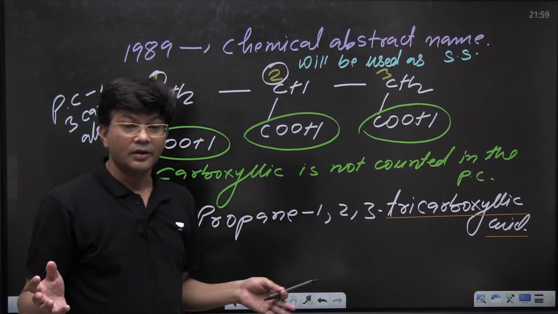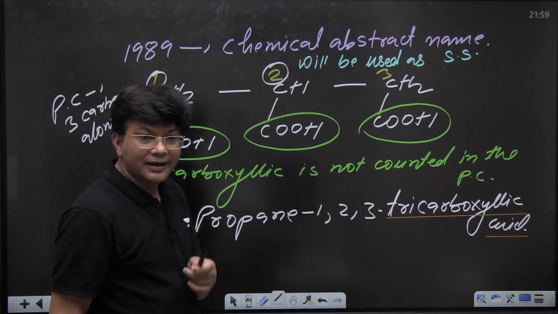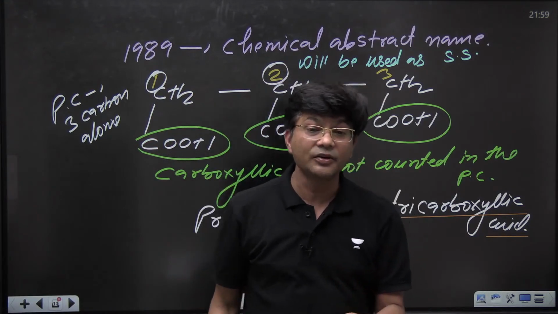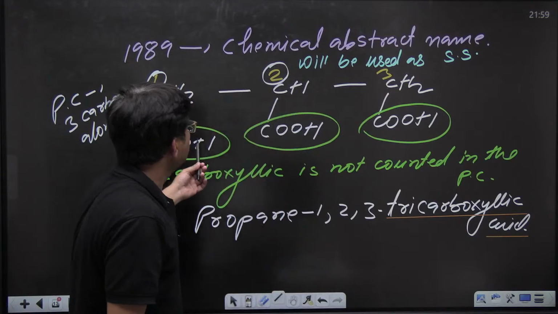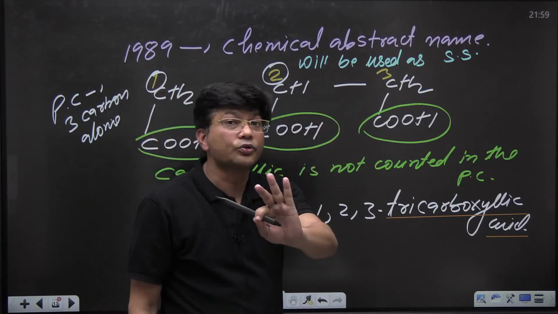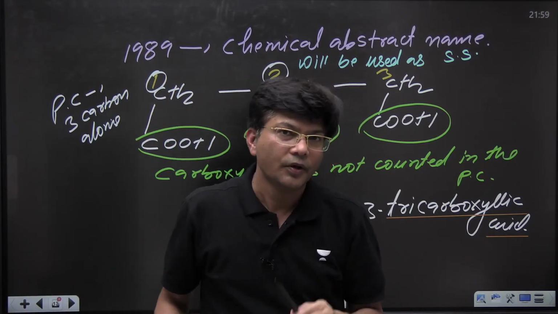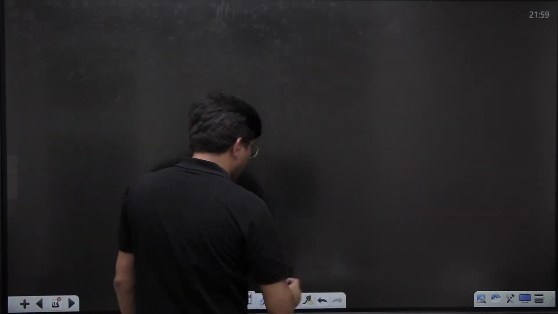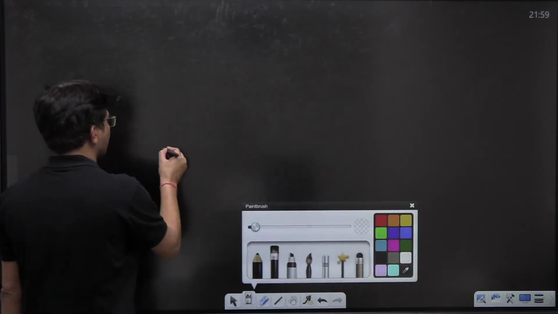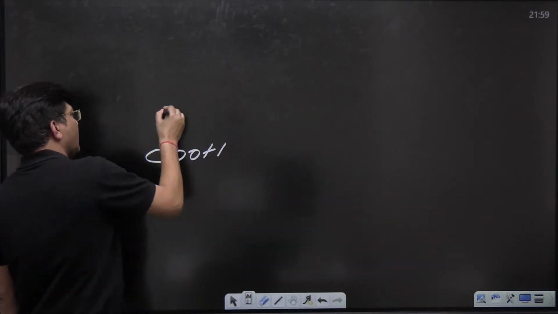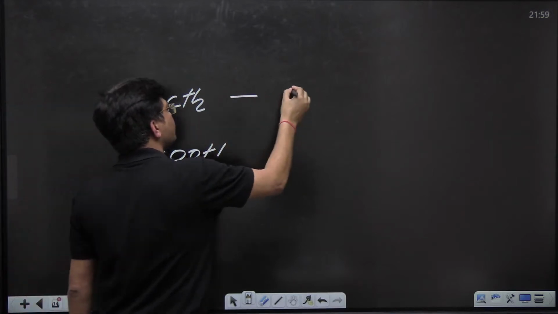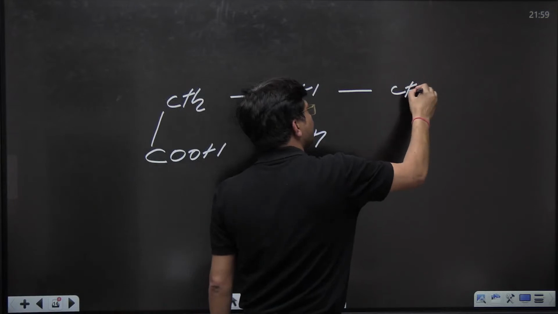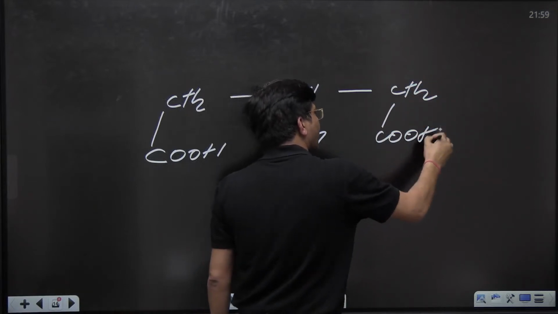Now one kid is writing, why is it not counted? Because if you are going to count all the 3 COOH, you won't be able to count them. Let me show you. If you try to count all the 3 COOH, you won't be able to. Everyone try. Just let me know. Are you able to count all 3 COOH in the parent chain? Let us try.